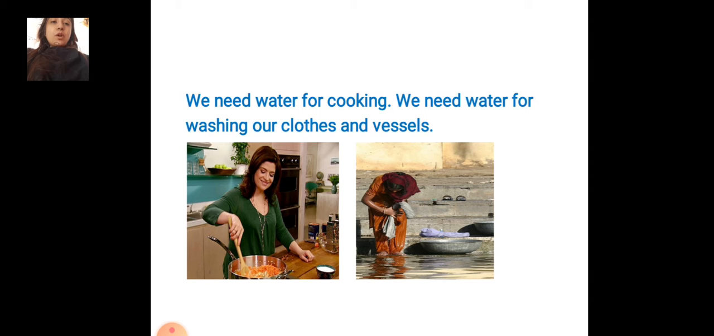We need water for washing our clothes and vessels. You can see in the next picture that the mother is washing clothes, and we also use water for washing vessels. So water is very useful to us in many ways, in cooking and for washing the clothes and vessels.